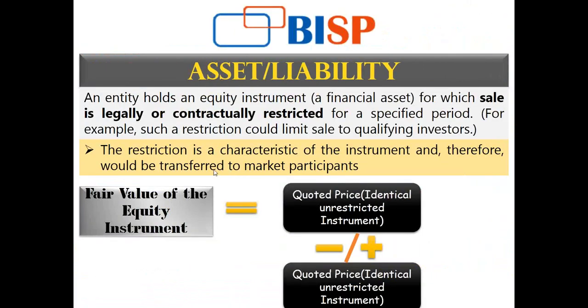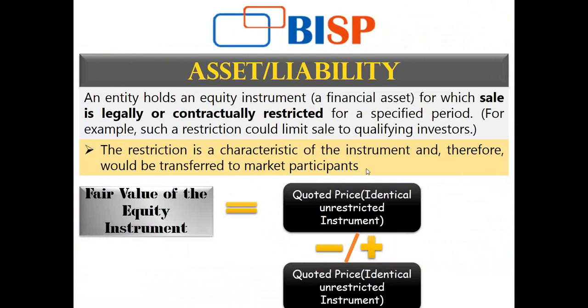This is an example that will help you understand the asset, liability, value measurement, unit of account, and everything. There is an entity that holds an equity instrument for which sale is legally or contractually restricted for a specified period. So a condition has been laid down: sale is contractually and legally restricted for a period of time, let's say the next 5 years, or you can use the term blocking period.